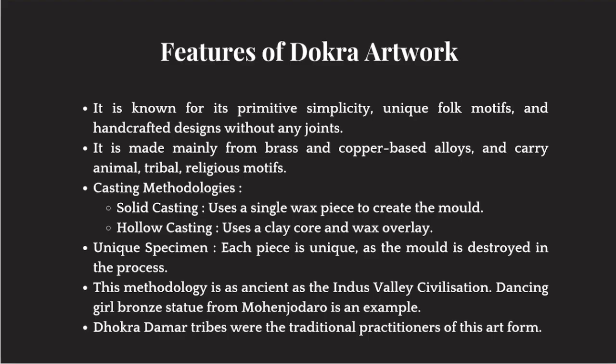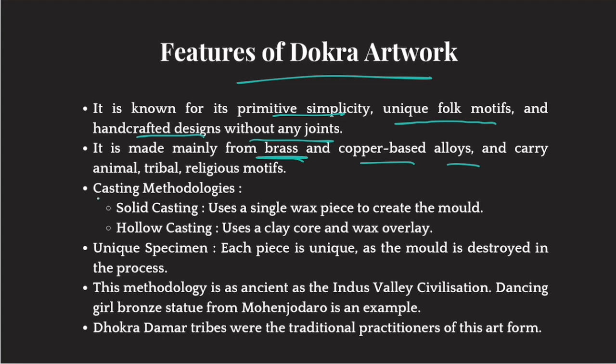All right. Now, significant features of Dokra artwork, and we are covering this because questions might be asked from art and culture. This artwork is known for its primitive simplicity, unique folk symbols, motifs, and handcrafted designs without any joints. It is made mainly from brass, so metals like brass, copper based alloys, bronze can be used for this. There are two different casting methodologies: solid casting, in which you use a wax mold, not clay mold, a single wax mold, and pour molten metal into it.